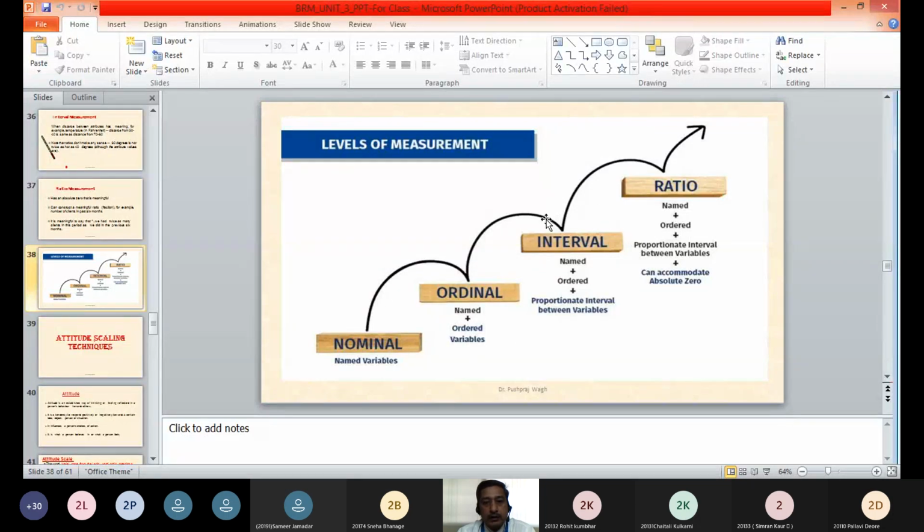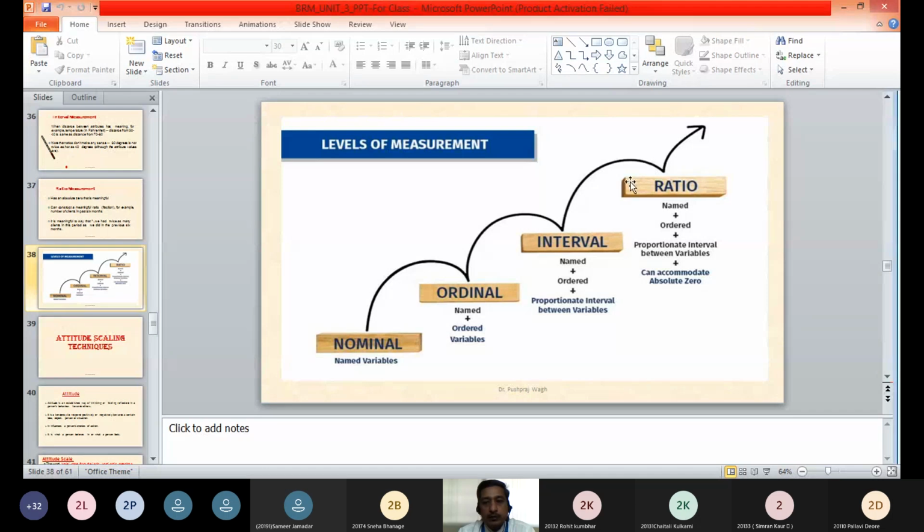Then the third level of measurement is your interval measurement, wherein you can have named categories or named variables, you have order, as well as you can measure the distance between the different variables. So proportionate interval between the variables is possible.